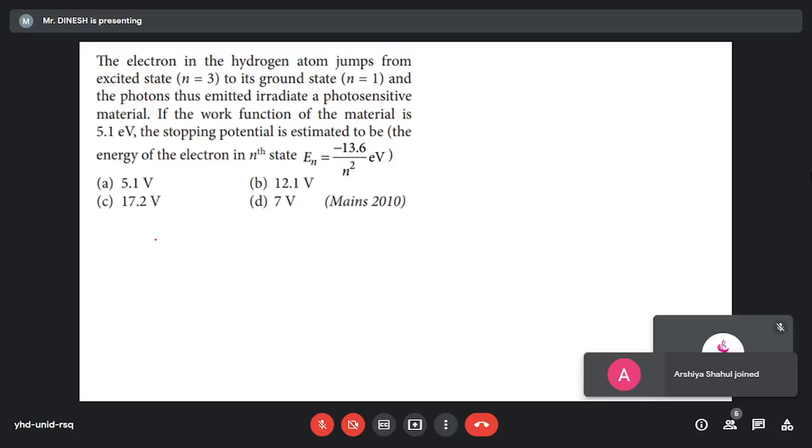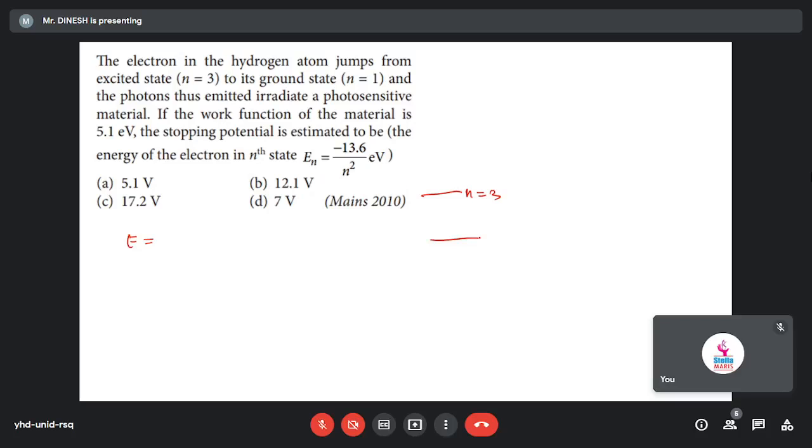So I told you about energy, right? Energy of any photon, what will be the energy? Suppose the electron is jumping from n equal to 3 to n equal to 1, right? n equal to 3 is the excited state, and n equal to 1 is the ground state.